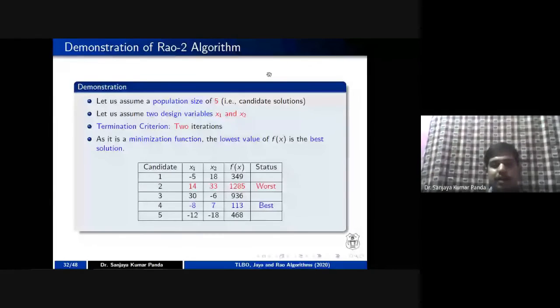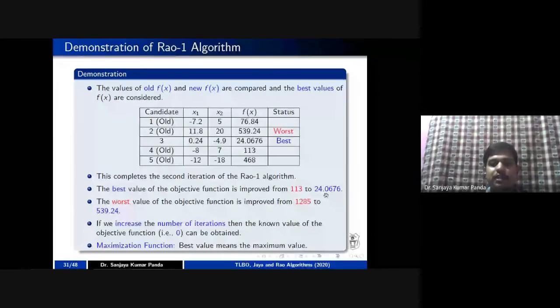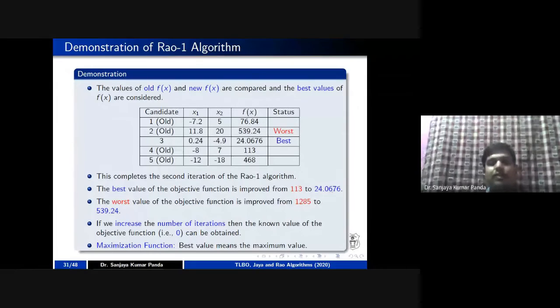Madam, what I am saying is, if you increase the number of iterations, the way we get a good quality of solution will not be that great, right? In the first case, you may get a good solution. For example, here you can see 113 is coming to 24 after 2 iterations. But whenever you go for 20 iterations, you can see the value is not improving at that rate. That's why we take only 20 or 30 iterations. After that, whatever value comes, we accept as our solution. And it hardly matters whether the value is 0 or 0.05 for a particular problem, because the search space is very huge.